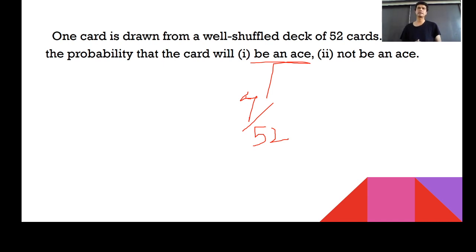Some people can also do like this. I'm talking about not being an ace. Total how many cards are there? I can say 52. How many aces are there? 4. Let me remove that 4. How many remain with me? I consider only 48. Okay, so what's my probability? So it is 48 upon 52. Right? And 48 upon 52 can also be written as? Correct. It is 12 upon 13. Okay, so probability of being an ace is 1/13. Probability of not being an ace is 12/13. Is this clear? Obviously, yes.